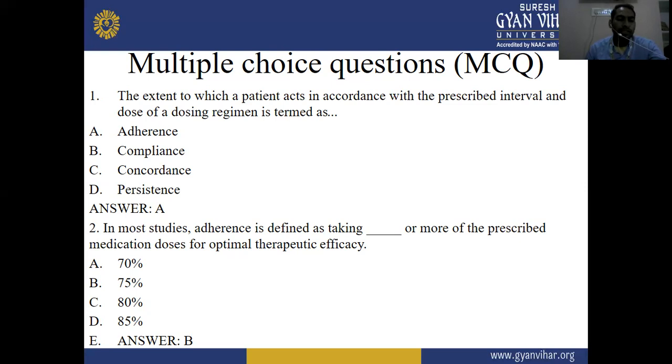Option A is 70%, option B is 75%, option C is 80%, and option D is 85%. The right answer is B, 75%. In most studies, adherence is defined as taking 75% or more of the prescribed medicines for optimal therapeutic efficiency.